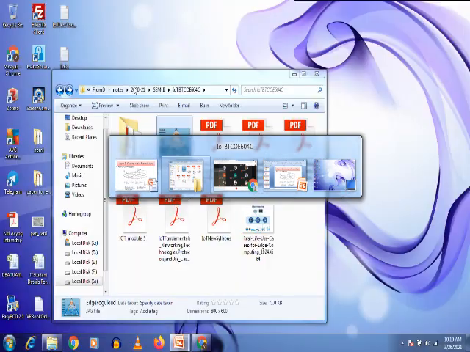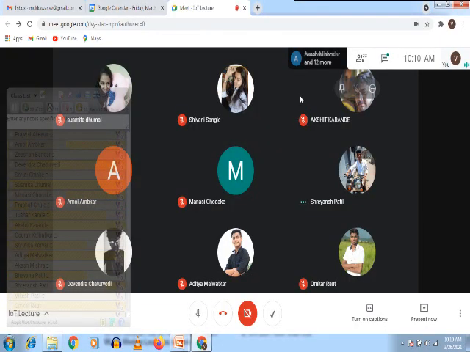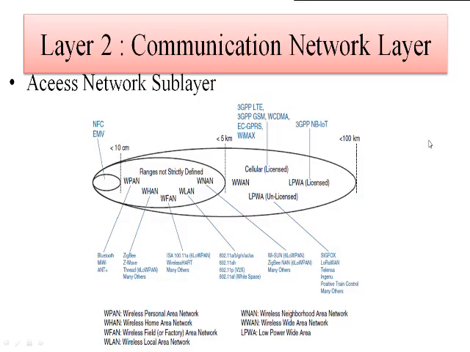And again, if you want a greater range, then you can go for Ethernet also, no problem.